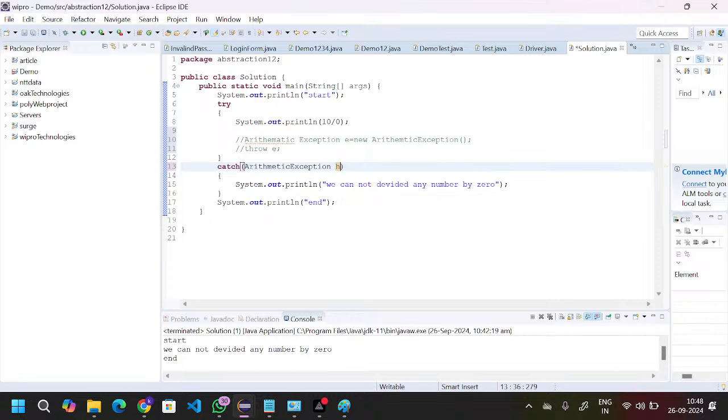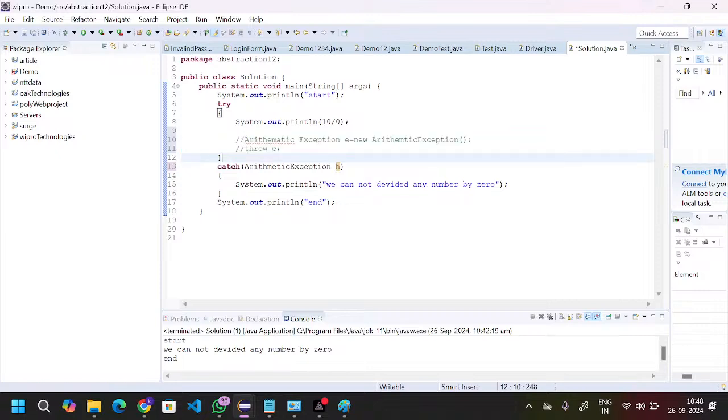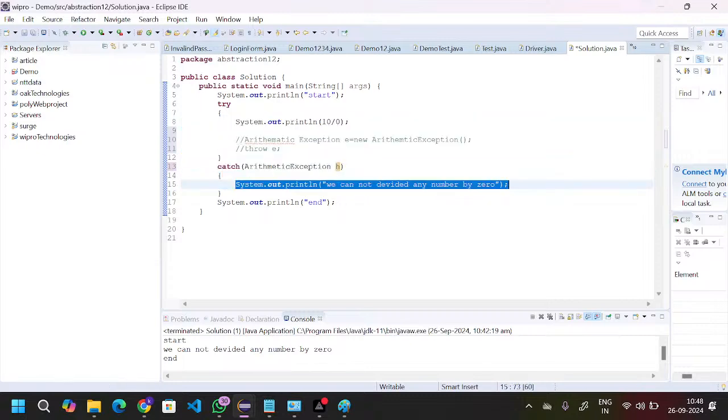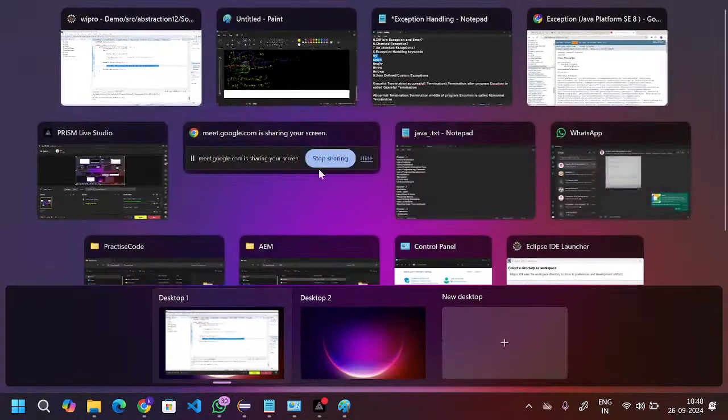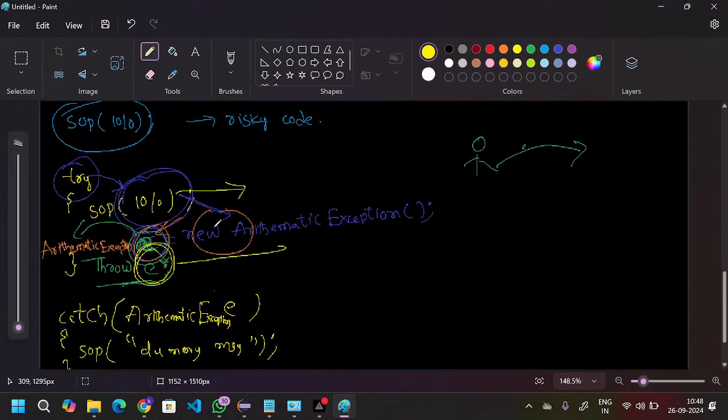The thing is how the process internally happens. This is the process: it is throwing the exception, and that exception is caught by the catch keyword. So instead of this statement, we are displaying some message: we cannot divide any number by 0. This is the process which happens internally.